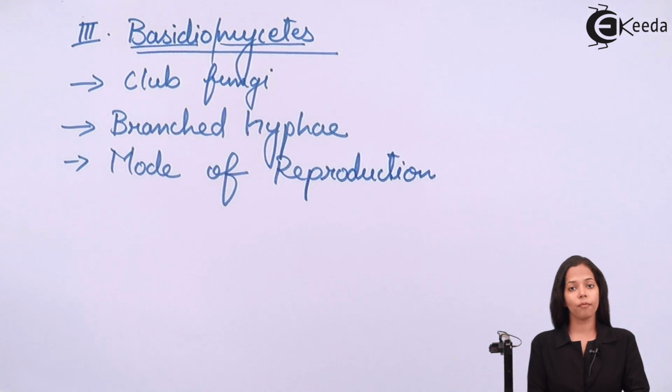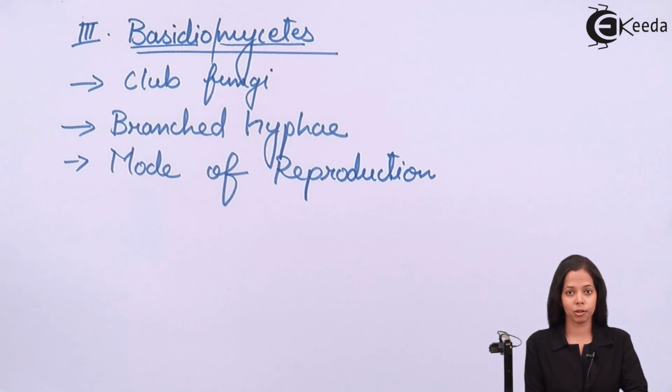Speaking about mode of reproduction, they don't carry out asexual reproduction. They carry out only sexual reproduction, but they don't have sexual organ. Now, the question arises, when they don't have a sexual organ, how is sexual process carried out?